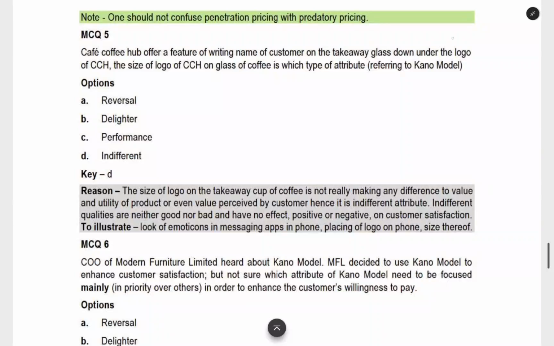The next question is that Cafe Coffee Cup offers a feature of writing the name of the customer on the takeaway glass, along with the logo. The size of the logo on the glass of the coffee is which type of attribute? The logo size will be there on the coffee cup. The size of the logo is which type of attribute? The customer is not concerned about the size of the logo and all. He will not hate it, so it is not a must-be attribute. He will not be happy because of it, so delight will not be there. Performance will not be there because it is not giving a proportionate increase in customer demand or customer satisfaction based on the amount of investment. That is not being used here. The only thing that remains is indifferent. The customer is not concerned about it. He is reacting neither positively nor negatively.